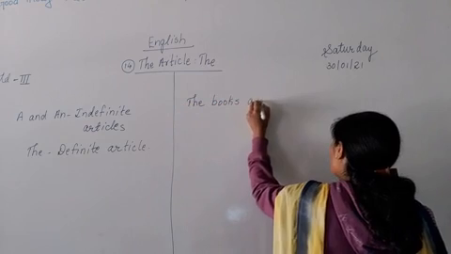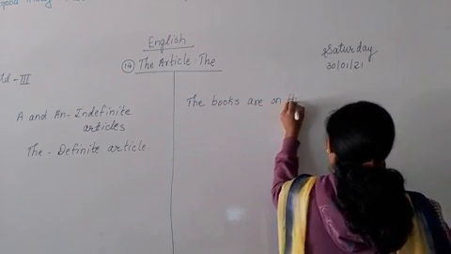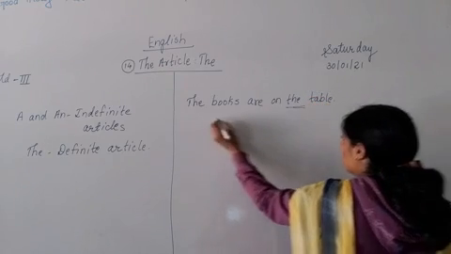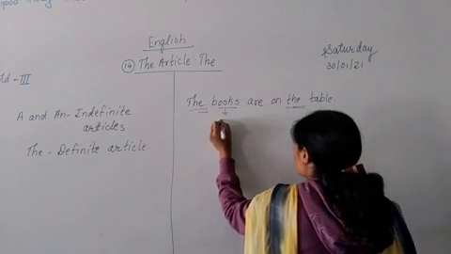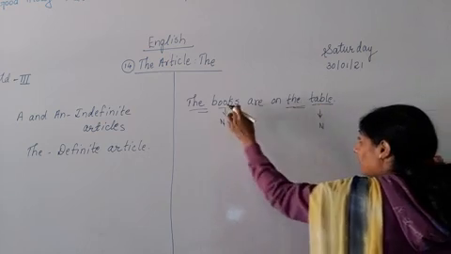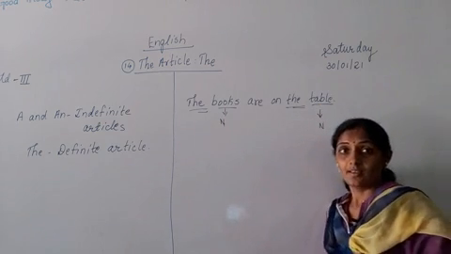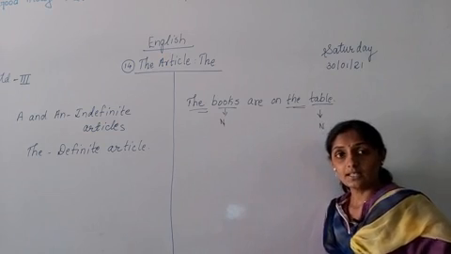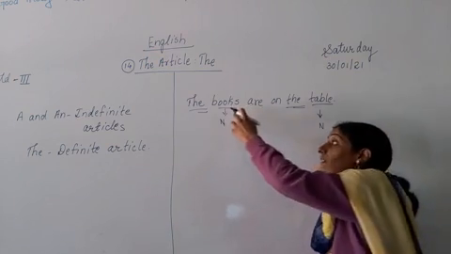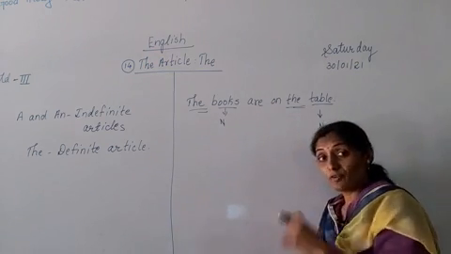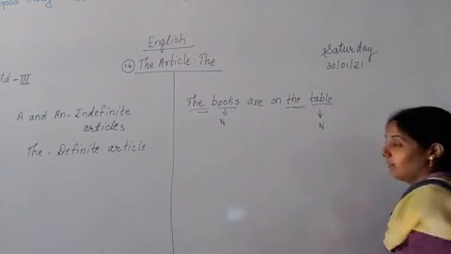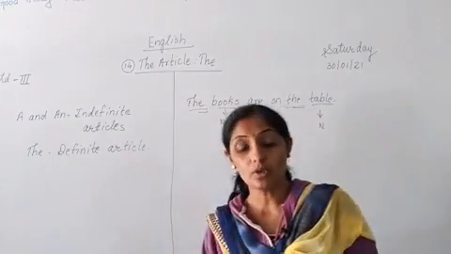The books are on the table. The books is what? Noun. Table is what? Noun. Name of a thing. Name of a particular thing. Correct? It can be anything now. It can be a common noun, proper noun. Okay. So here before the noun the is used. The books are on the table. The article is used before nouns.